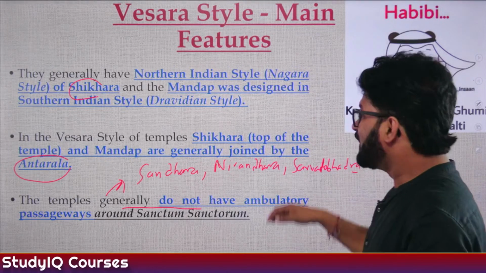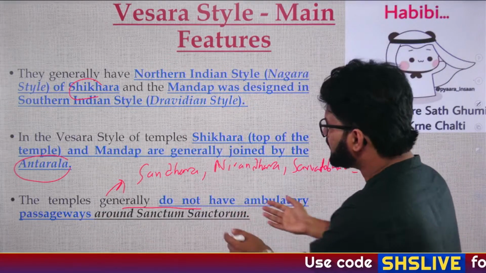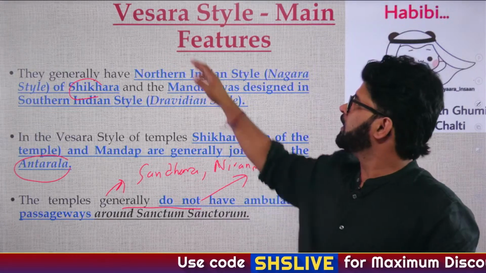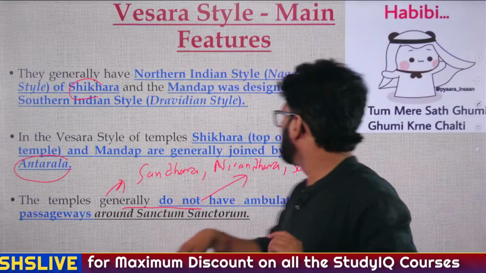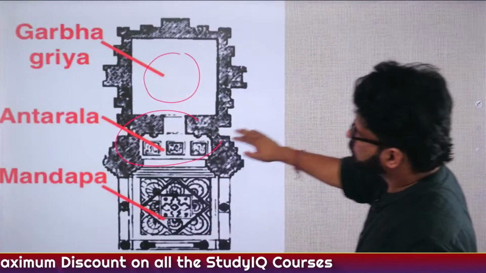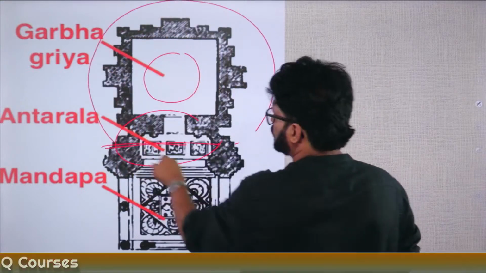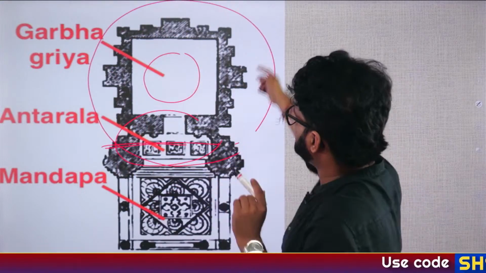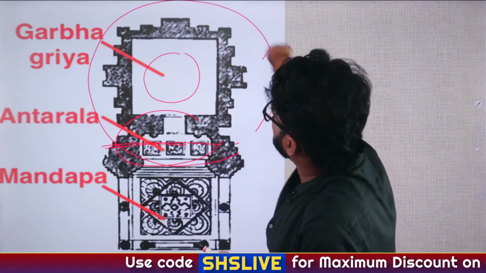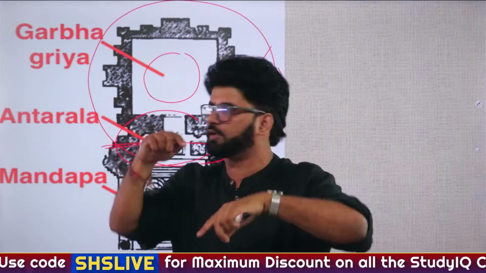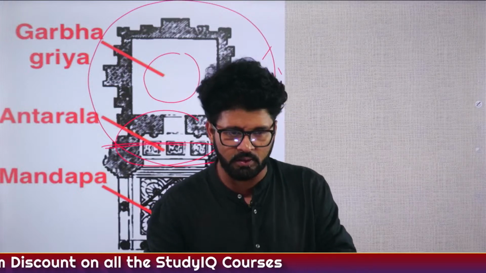Sundar, yes. So again, you people are not answering. You people are writing something else in the comment section. The answer is Nirandhara. Vishra style is mostly Nirandhara. In Nirandhara, you do not have this circumambulation. So if you go back and look at this, your Garbhagriha is this. If there was an open passageway here, so that you can do Ghumi Ghumi, as Manisha is saying, that means circumambulation, then it would have been a Sandhara style of temple. But since you cannot do the circumambulation, it is a Nirandhara style. So mostly Vishra style is Nirandhara style.